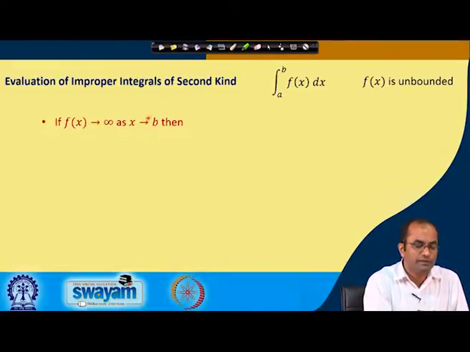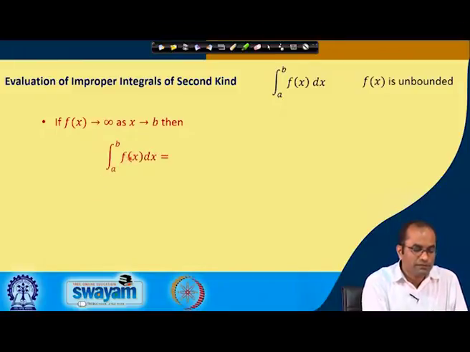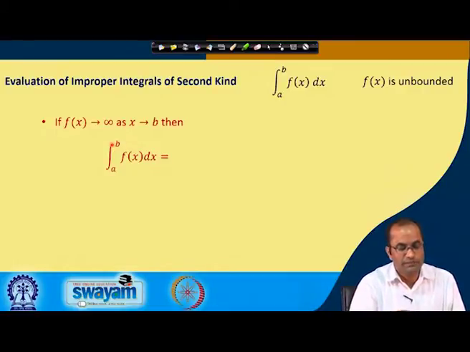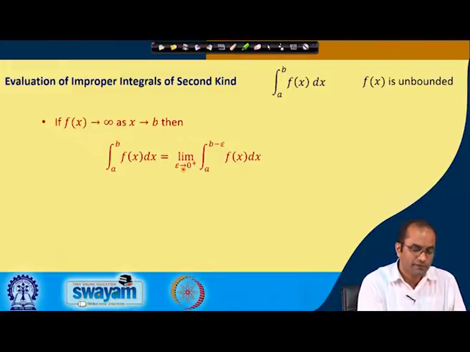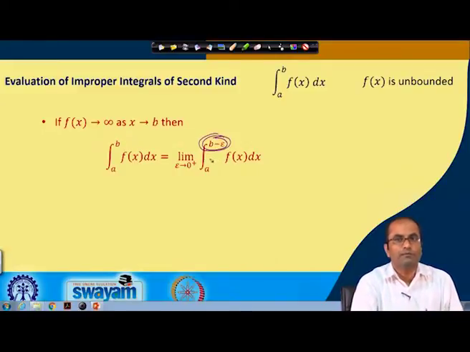When x is approaching the upper limit, f(x) is becoming unbounded, and for such integrals, we will evaluate by introducing this epsilon and subtracting it from b. So, the problem was at b.